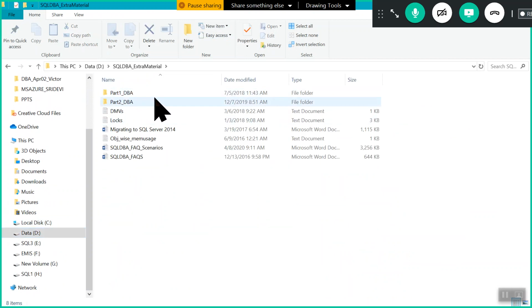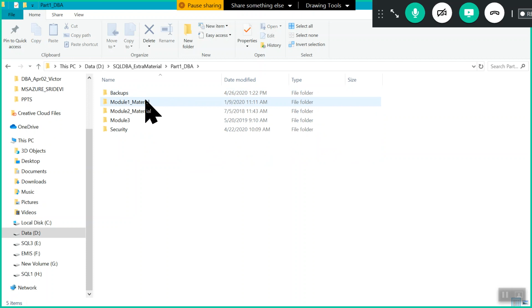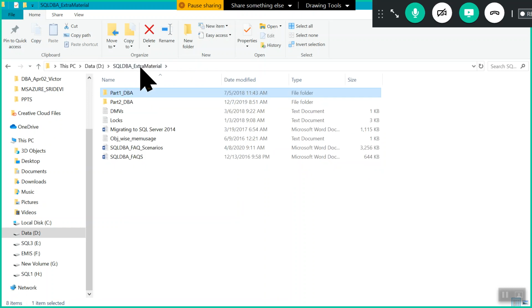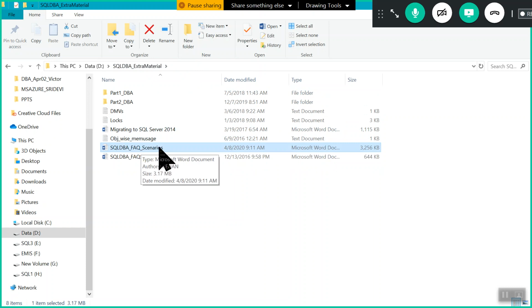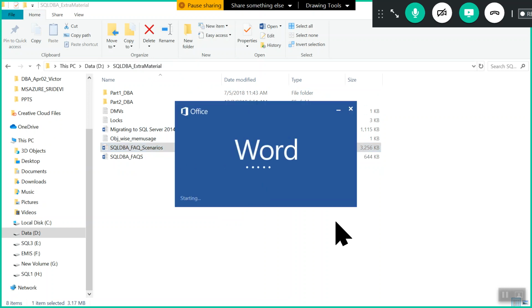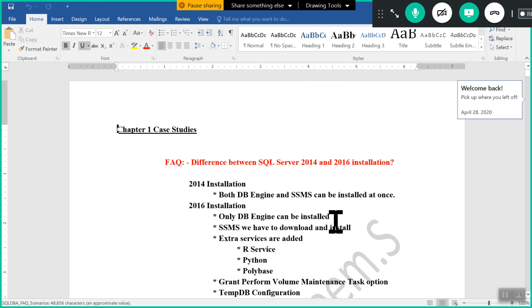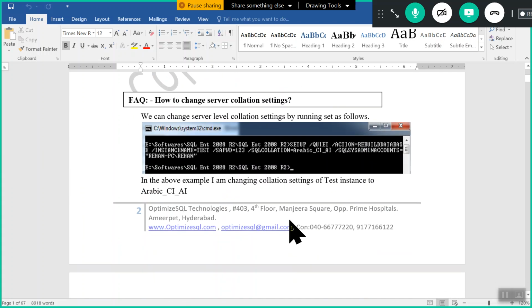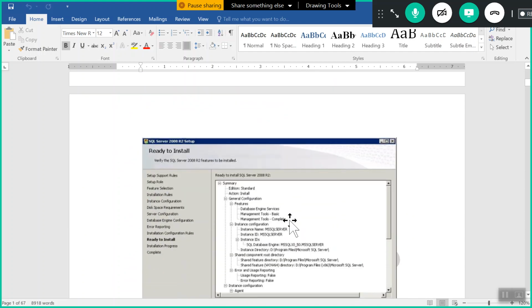This one's here, part 1, part 2 is there, extra copy of soft copy material. So here we will see again in each part, we'll see regular issues, we'll see regularly used commands. Along with that, I will share you FAQs and scenarios, module wise question answers I have written, as well as regular scenarios I have written. Here generally what the questions are there in the interview, as well as while working also, these are useful for